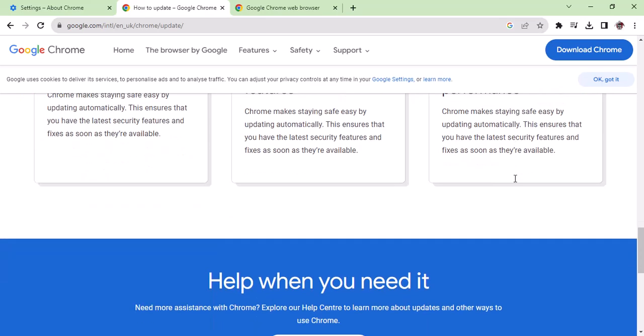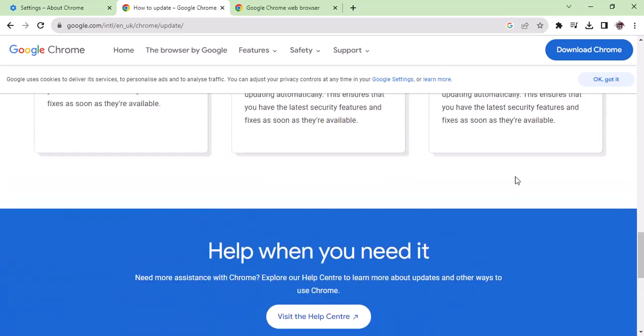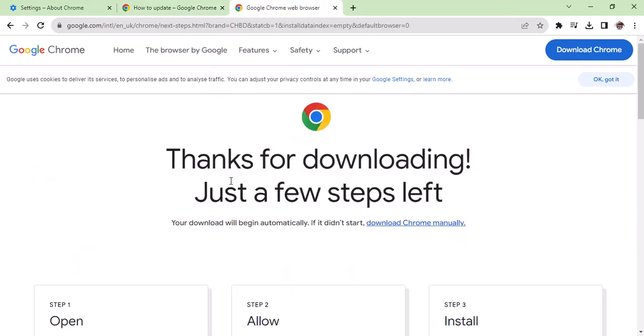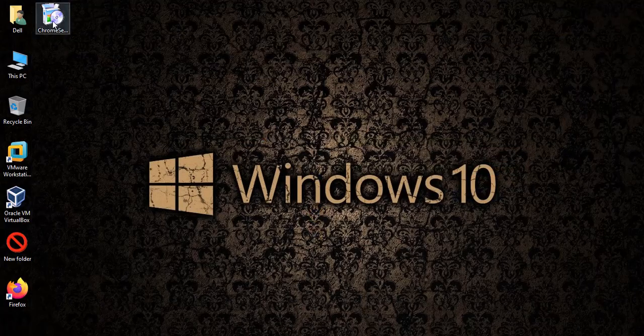You follow the steps, apply pending updates, and it will start updating. But if there is no option, then it gives you a direct option just to download, and you can click if the download has not started. I have already downloaded it, so I'm just going to click on this exe file.